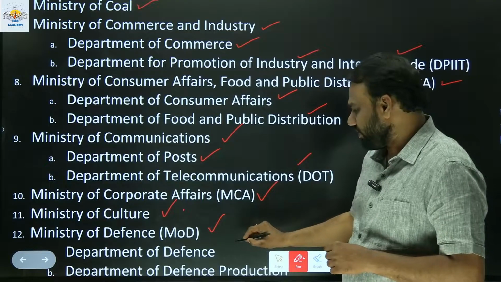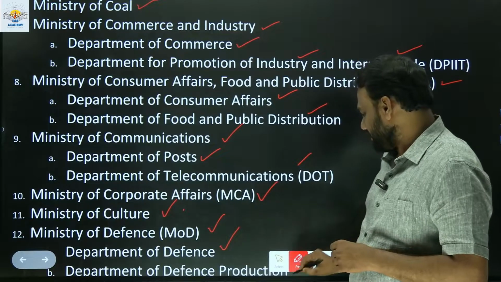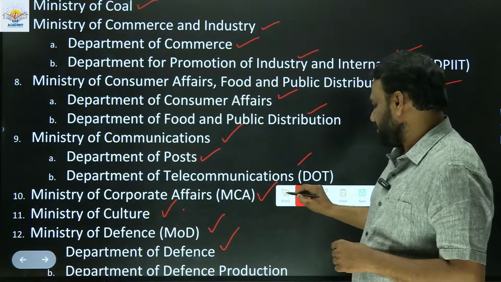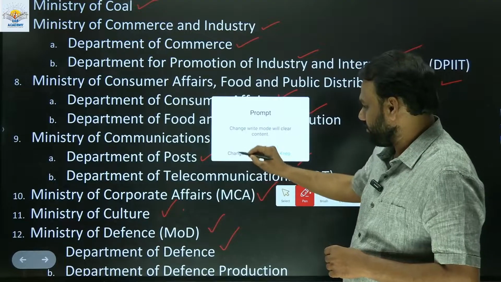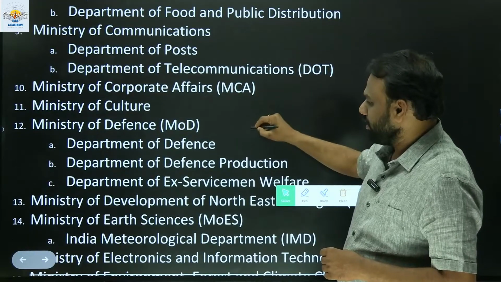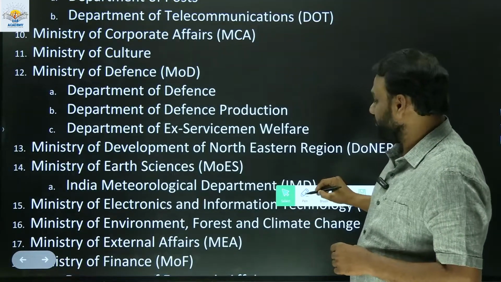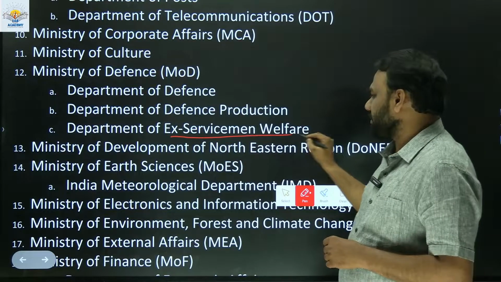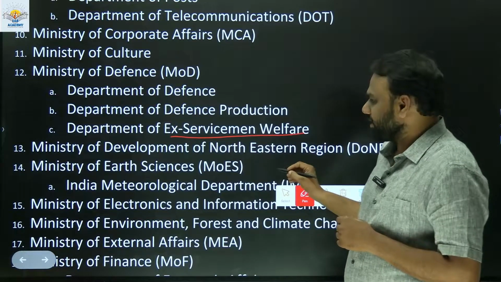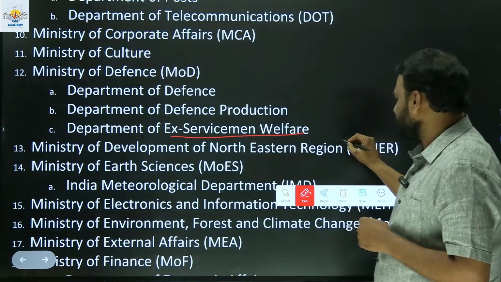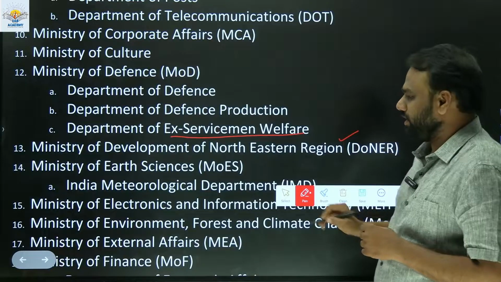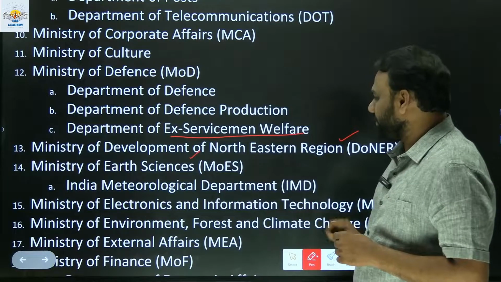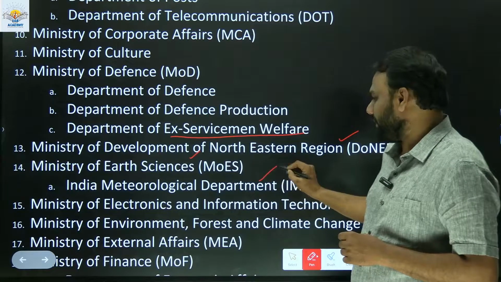Within the Ministry of Defense, we have the Department of Defense and the Department of Defense Production. We also have another department within the Ministry of Defense, that is the Department of Ex-Servicemen Welfare. Next, we have the Ministry of Development of Northeastern Region. So, we have a separate ministry for it. Then the Ministry of Earth Sciences. Within it, we have the Indian Meteorological Department.